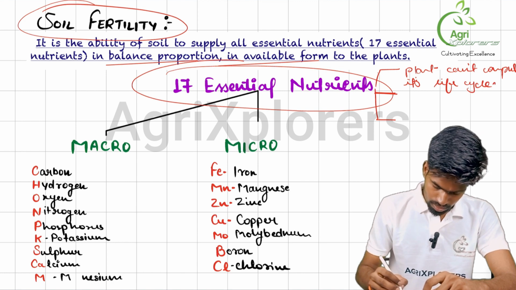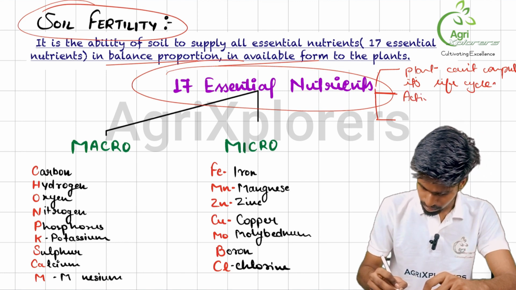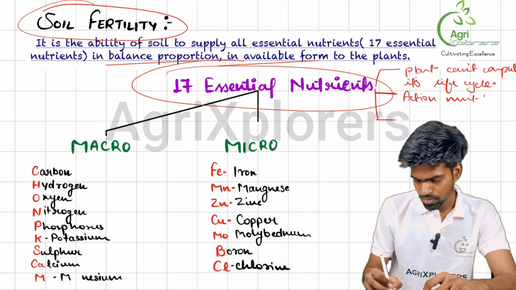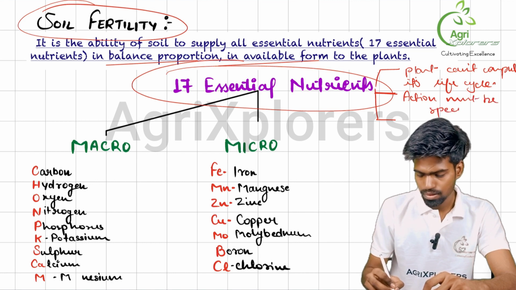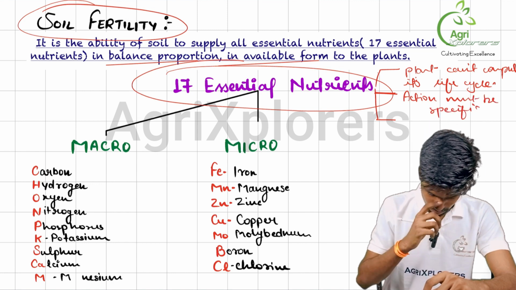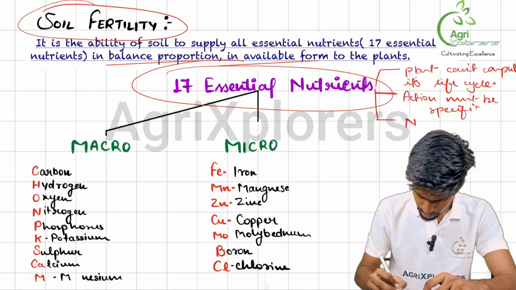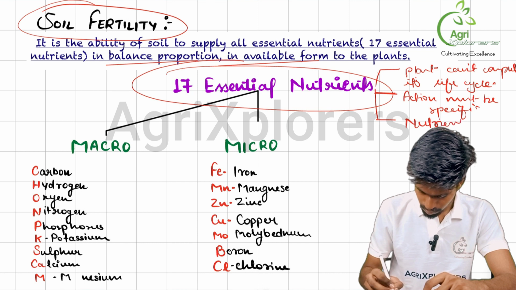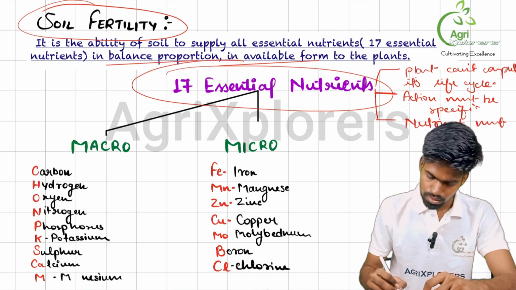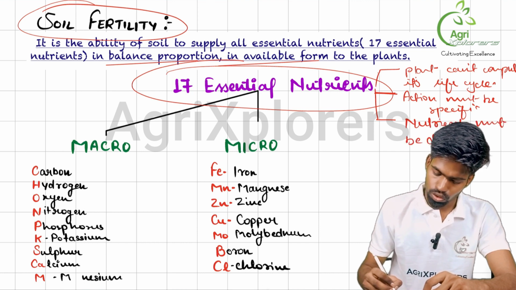Secondly, action must be specific. And nutrient must be directly involved in the growth or development.